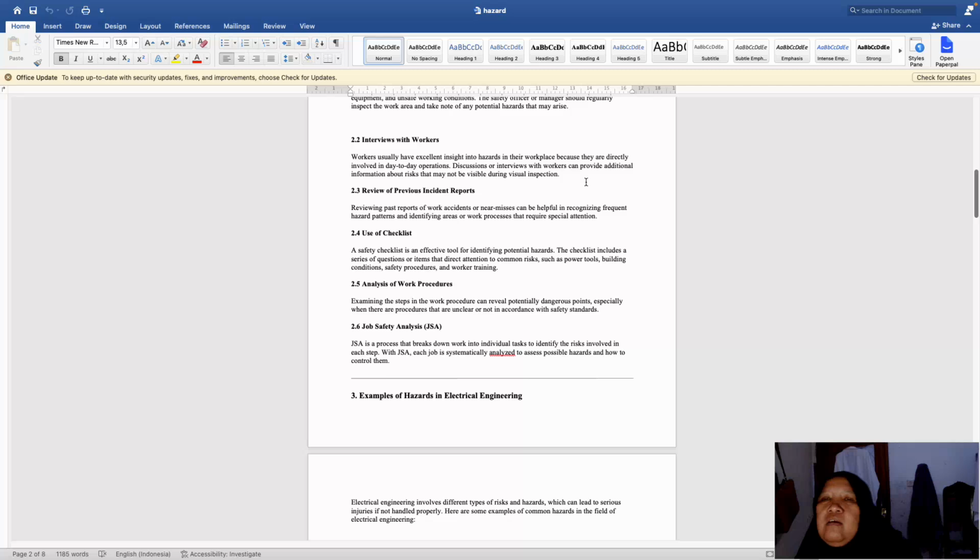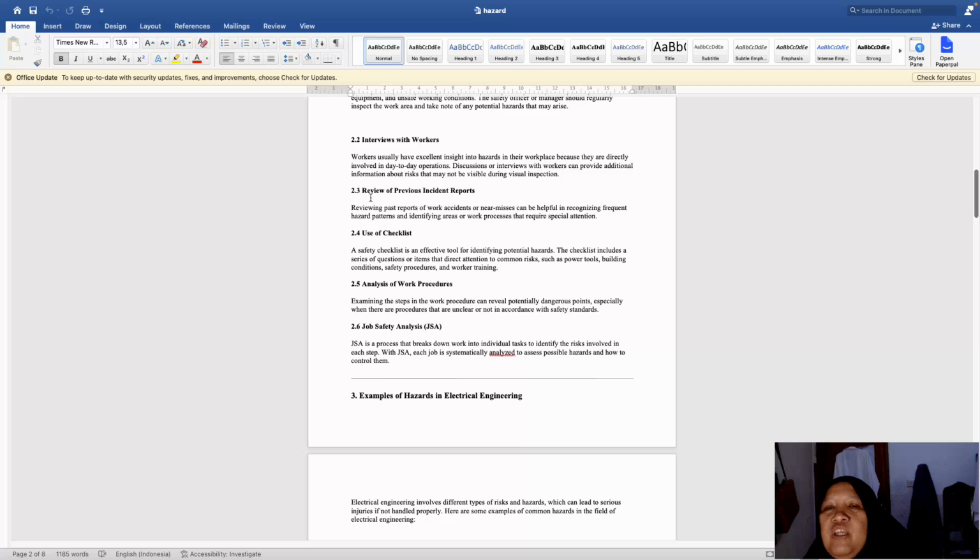We can talk and interview the workers about what they feel about the situation of the tools, or the place. Is there anything that is potentially not safe, or maybe a component to change or maintenance needed? Because they work there, they will know better.